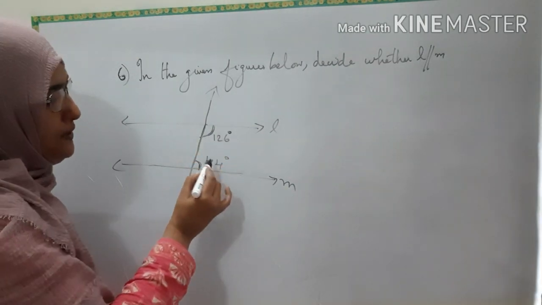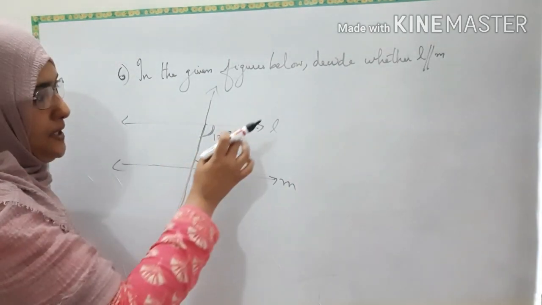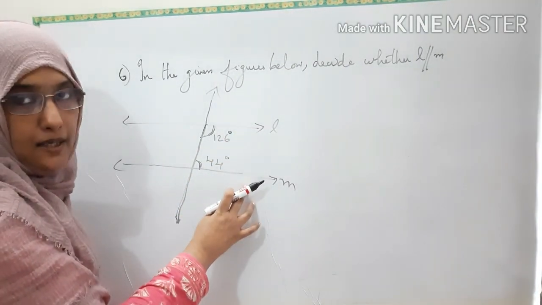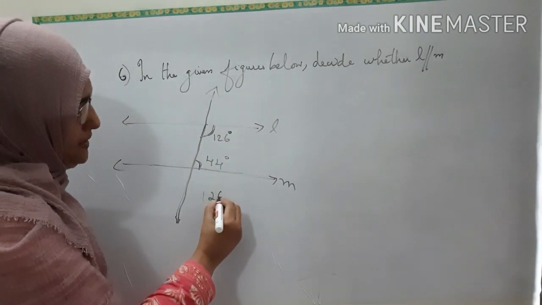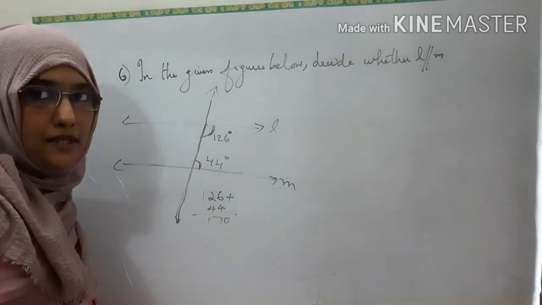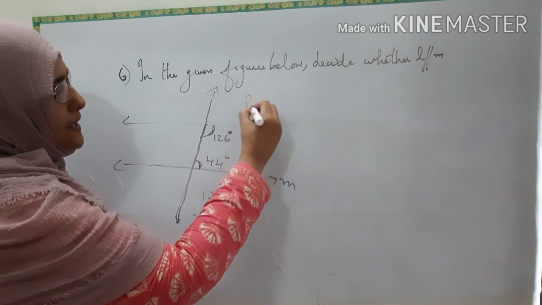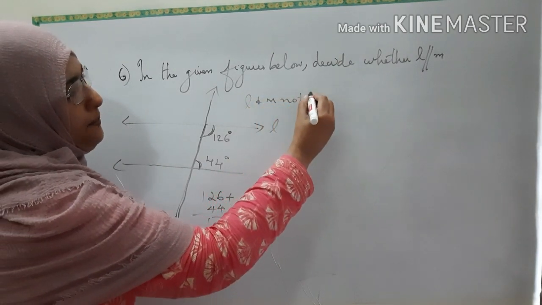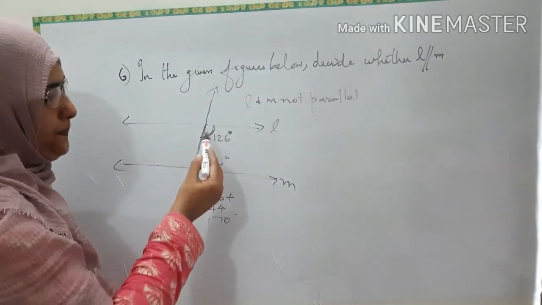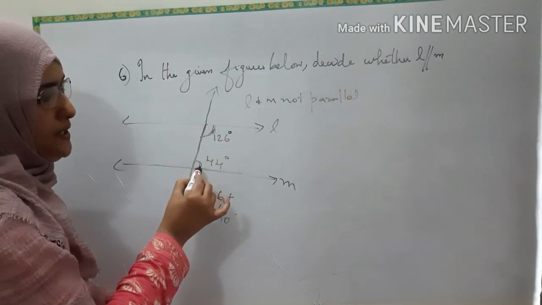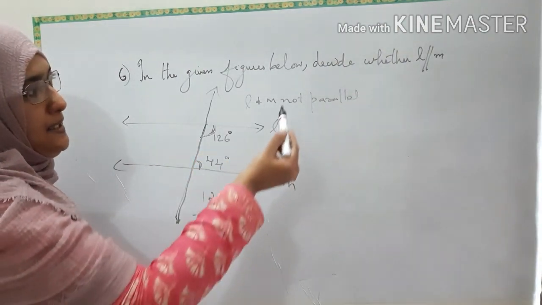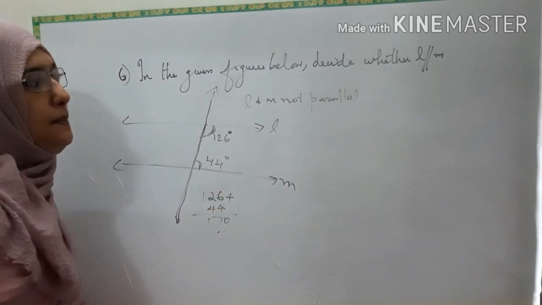That is, when you add these two, if you get 180 degrees, that means these two will be parallel. If it is not 180, these two are not parallel. So see, 126 plus 44, what is it? It is 170 only. So L and M are not parallel. Okay. Angles on the same side of the transversal will be supplementary. So when you add these two, you got 170. Since it is not 180, it is not parallel.